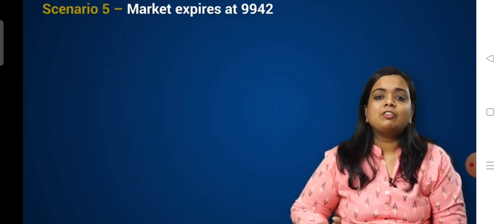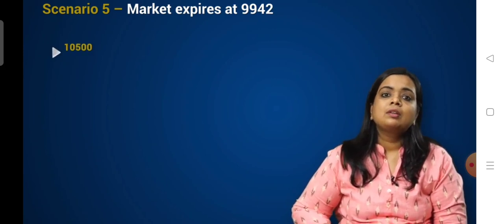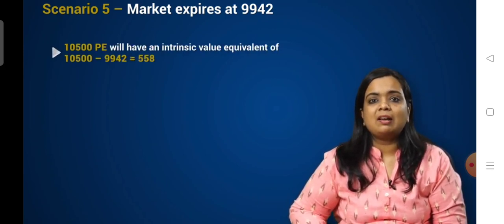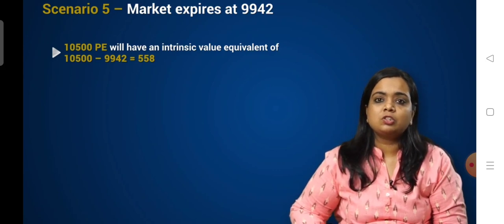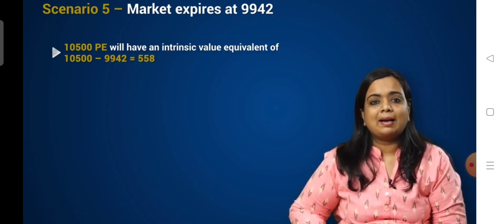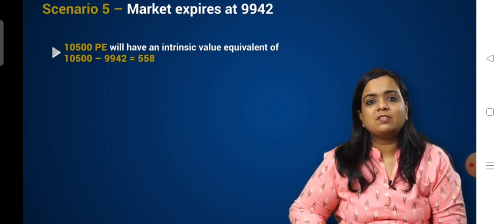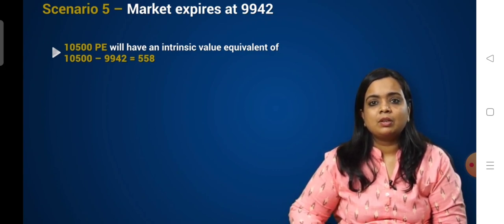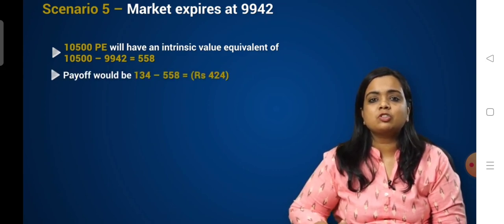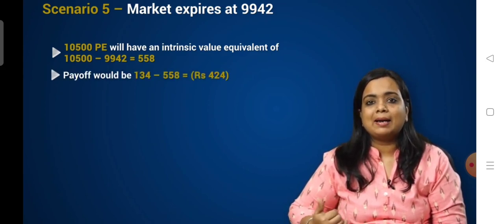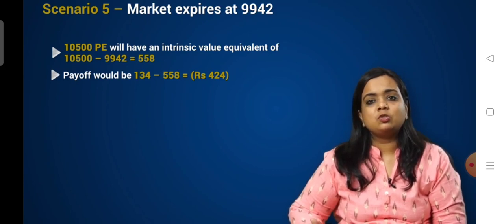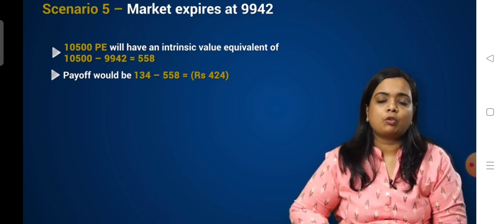So, let's talk about another scenario where we assume that the market expires at 9,942. The 10,500 put will have an intrinsic value which is equal to 10,500 minus 9,942, which gives us 558. Since we have sold this option at 134, the payoff from this position would be 134 minus 558, which equals a loss of 424.